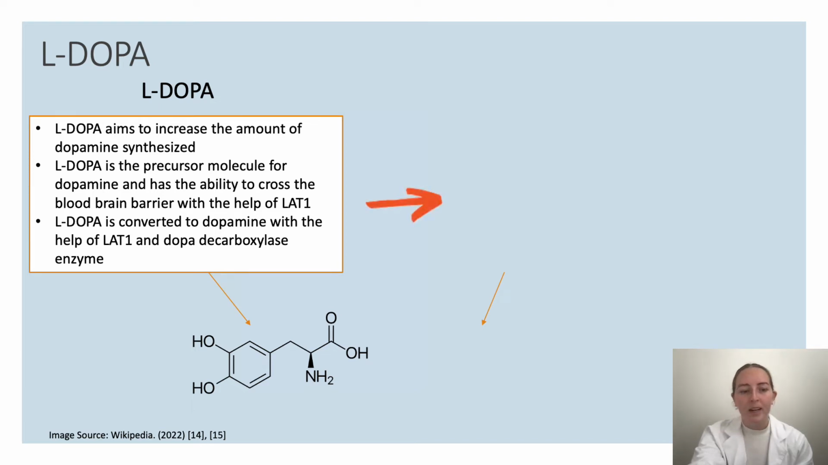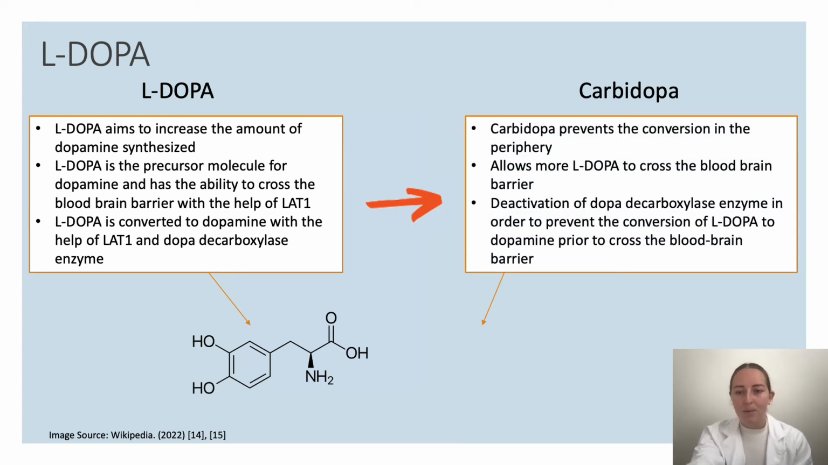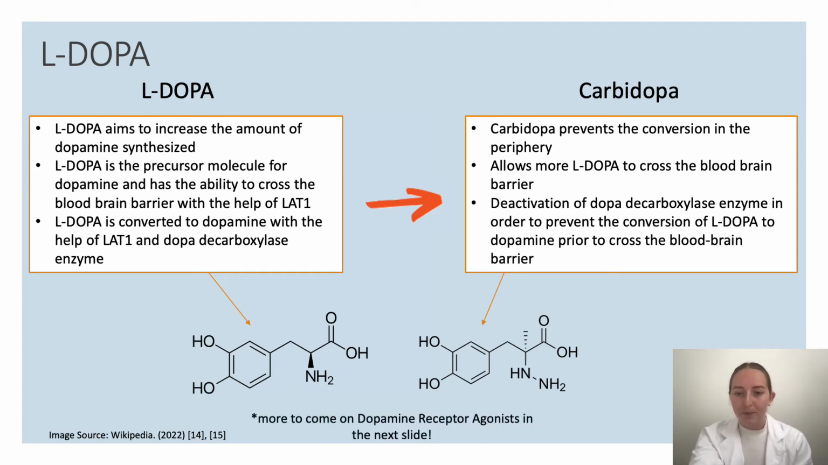In conjunction with L-dopa, carbidopa is administered, which is a dopa decarboxylase inhibitor that is impermeable to the blood-brain barrier. Carbidopa is used to prevent the conversion of L-dopa to dopamine in the periphery only and allows more L-dopa to cross the blood-brain barrier. This is achieved through the deactivation of the dopa decarboxylase enzyme in order to prevent the conversion of L-dopa to dopamine prior to crossing the blood-brain barrier. This is pretty interesting, but there are some side effects, and I will let Sophia discuss these with you.